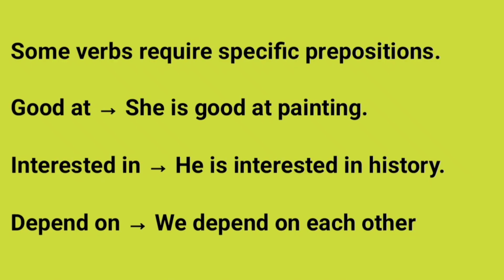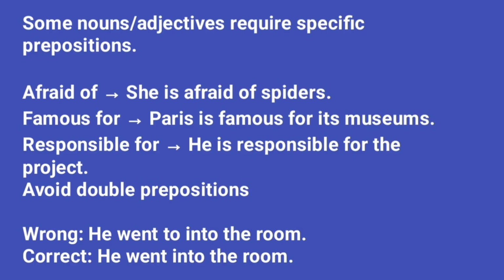Some verbs require specific prepositions. Good at, she is good at painting. Interested in, he is interested in history. Depend on, we depend on each other. Some nouns and adjectives require specific prepositions. Afraid of, she is afraid of spiders. Famous for, Paris is famous for its museums. Responsible for, he is responsible for the project.